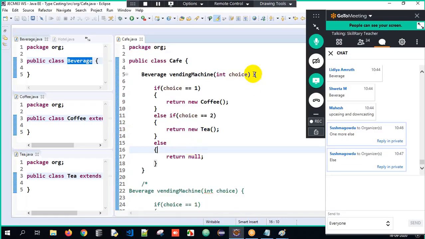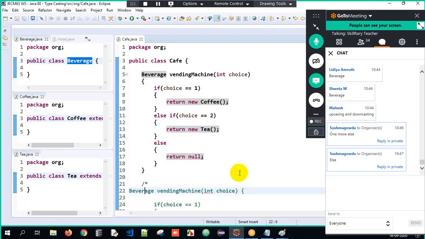Don't you think so? Now your program looks good also. Complexity reduction here. See, if it is 1, you are returning a coffee object. If it is 2, you're returning a tea object. If it is something else, null. So coffee is a type of beverage, tea is also a type of beverage here. It works fine. Got the clarity here?